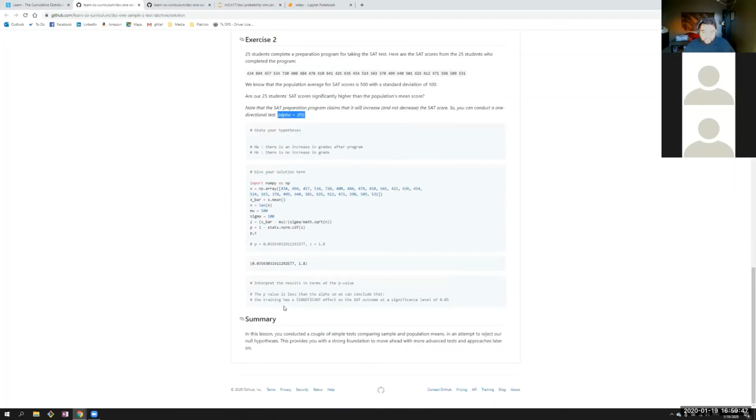So because the probability is less than the alpha level, we say that the probability that we could have gotten the sample mean by randomly sampling the population is so low, lower than the threshold we decided, which is 0.05, that we're going to conclude that our sample does in fact indicate that, yes, the training had an effect on them and it raised their average score.